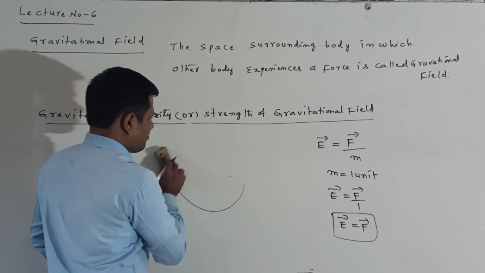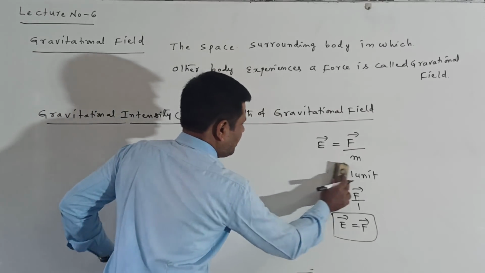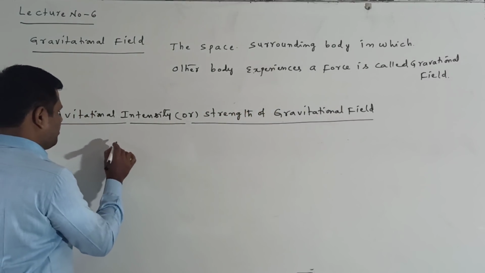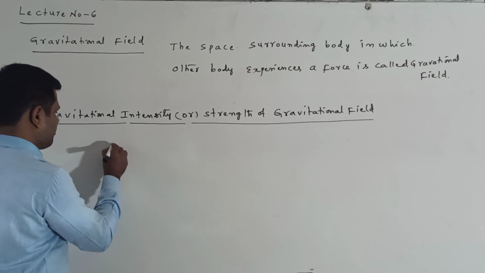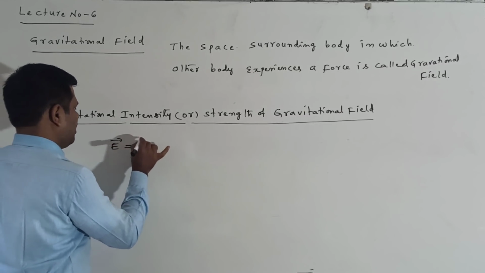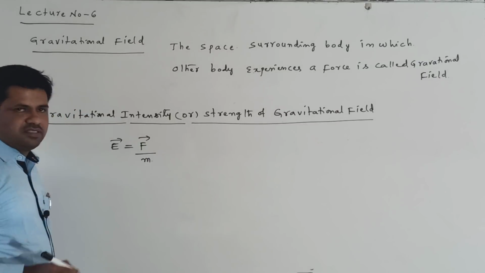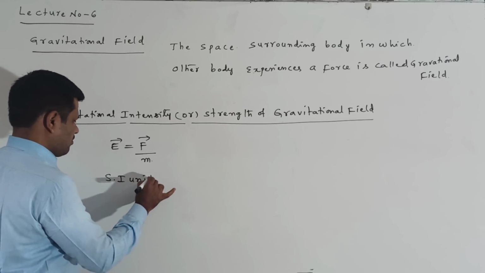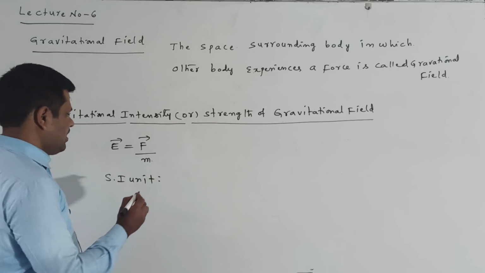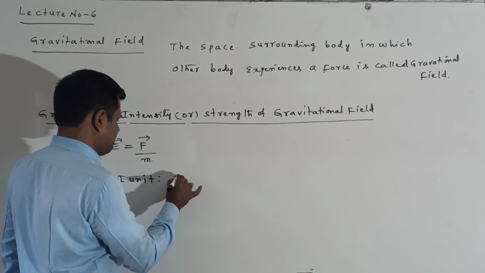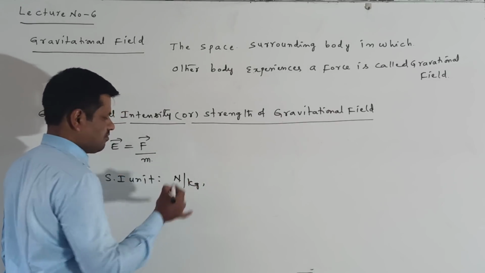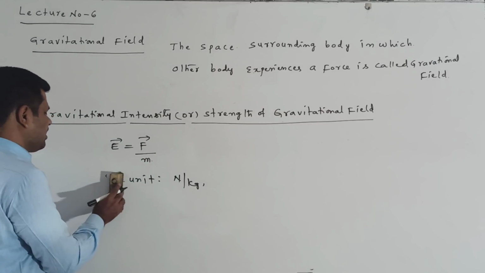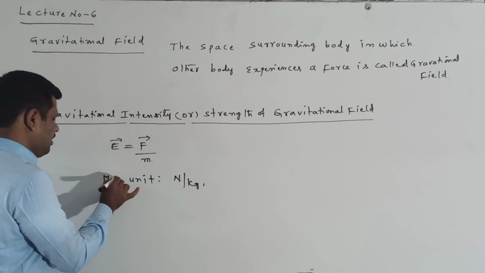This is the formula we have written: E bar is equal to F bar by M. What is the SI unit? Clearly listen. The SI unit is written as force unit Newton, mass unit kg, so Newton per kg. This is also called the MKS unit. Another name for the SI unit is the MKS unit.